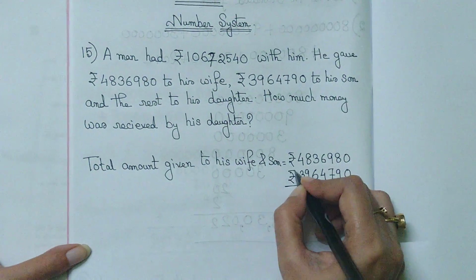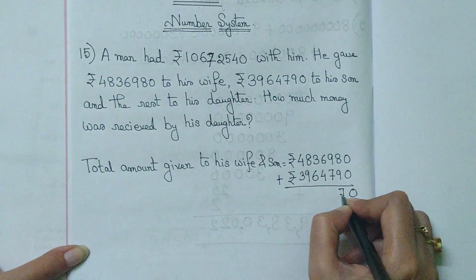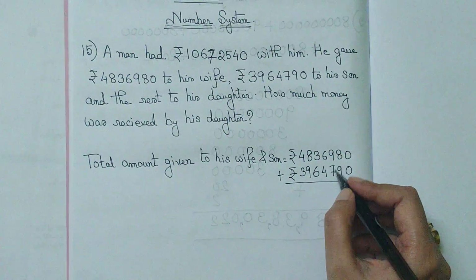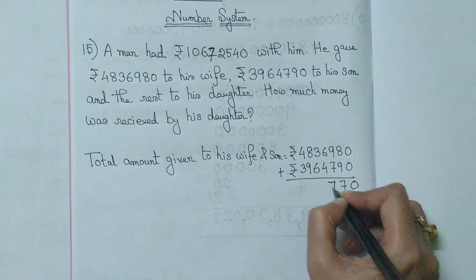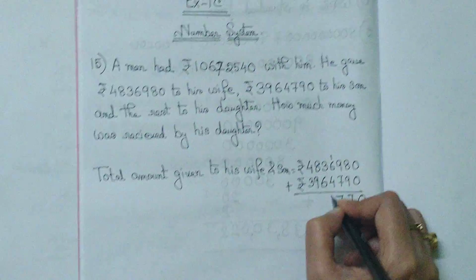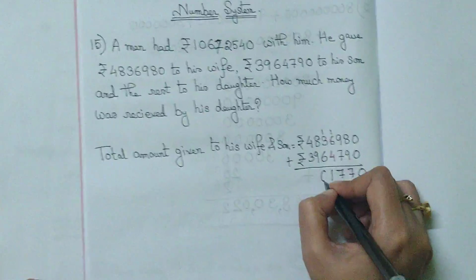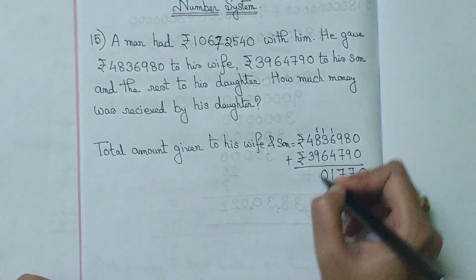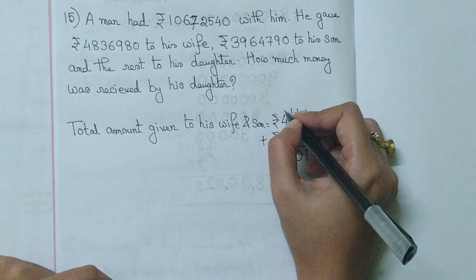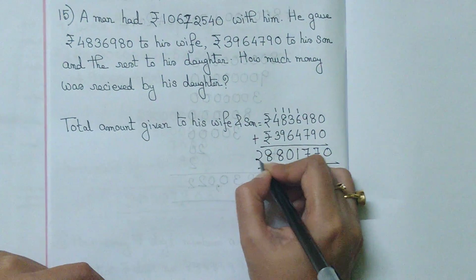We will add this up. 0, 9 plus 8, 17, 1 in hand, 7 plus 1, 8, 9 plus 8, 17, again 1 in hand, 6 plus 4, 10, 10 plus 1, 11, again 1 in hand, 6 plus 3, 9 plus 1, 10, 1 in hand, 8 plus 1, 9, 9 plus 9, 18, 4 plus 3, 7, 1 in hand, so 8. This is the total amount given.